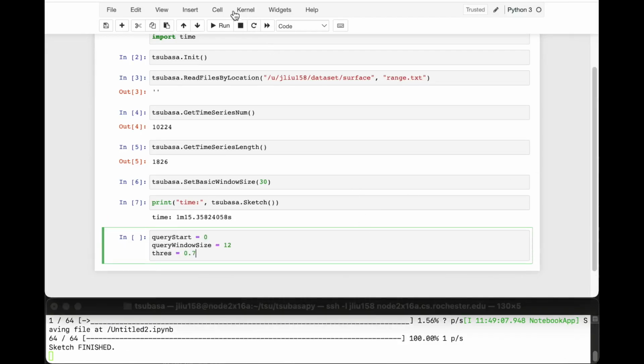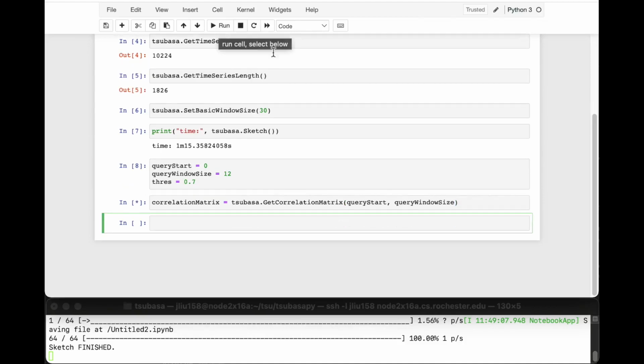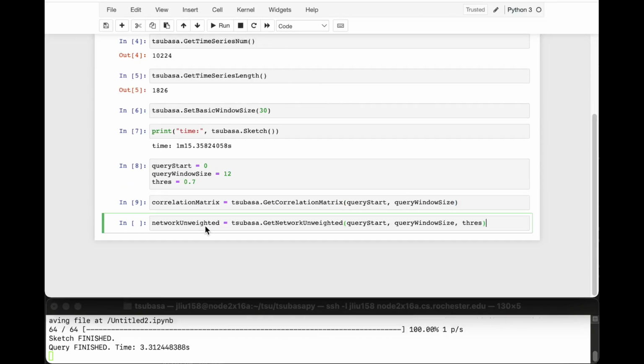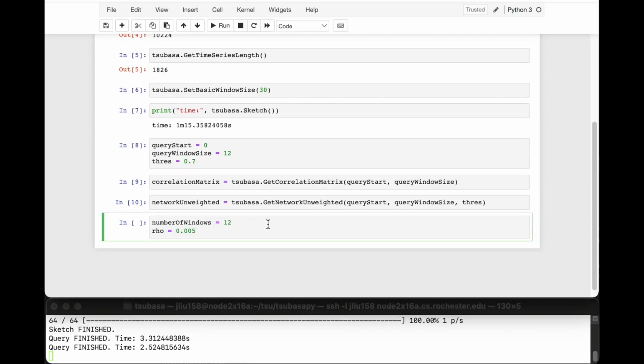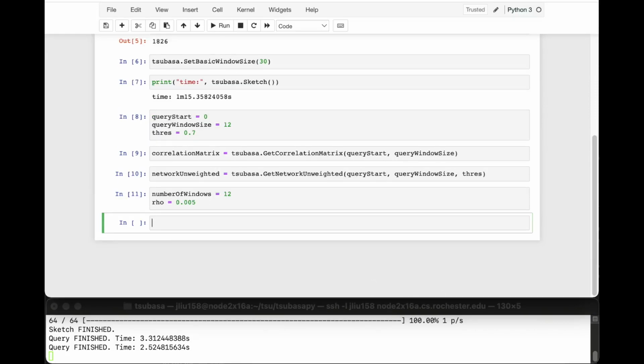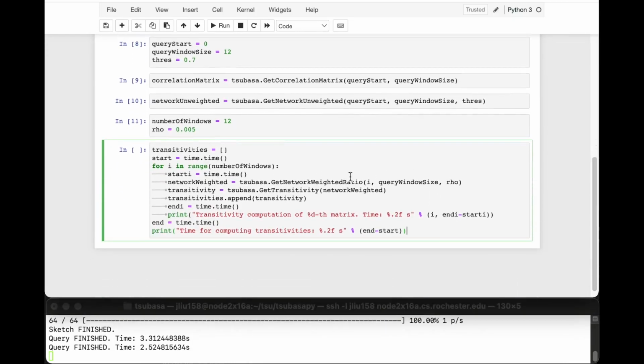The user then needs to specify the start position of the query window, the length of the query window, and the threshold. Given these parameters, the correlation matrix and the edge-weighted network can be obtained by a single function. It will take only 2 or 3 seconds. Then, let's get the transitivities. Assume that we want 12 query windows, and we set the rho value to be 0.5. This code will collect the transitivities for 12 query windows.